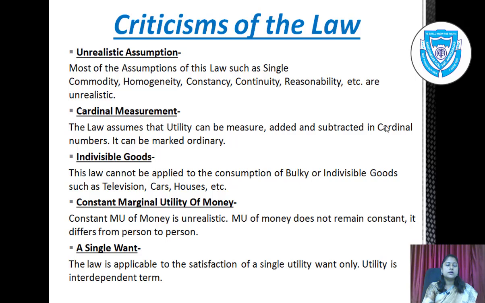Criticisms of the law. First, unrealistic assumptions. Most of the assumptions of this law, such as single commodity, homogeneity, constancy, continuity, reasonability, etc., are unrealistic. It is not possible to meet all these conditions at a time. Next is cardinal measurement. The law assumes that utility can be measured, added and subtracted in cardinal numbers. It can be measured ordinally.